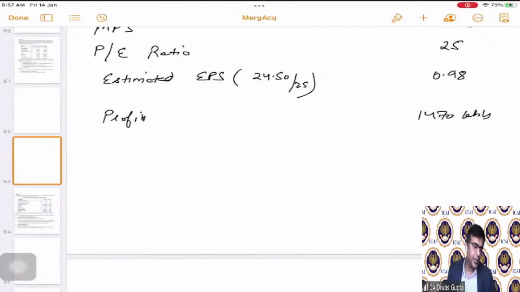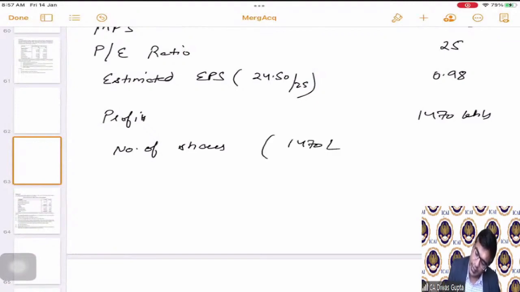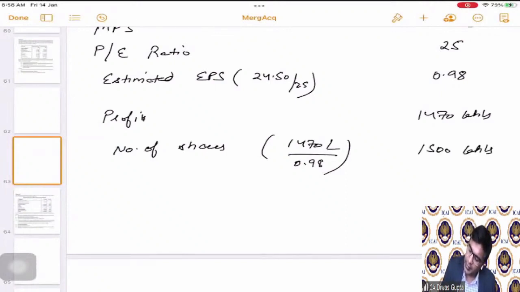These are the profits. That means the number of shares can be calculated as 1470 lakhs divided by 0.98. Correct, students? It comes as 1500 lakhs. So 1500 lakhs are the total number of.